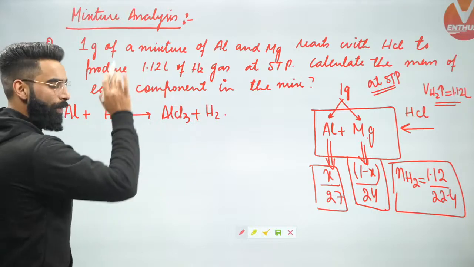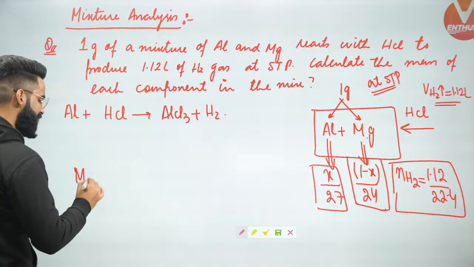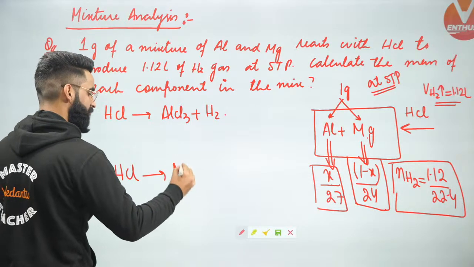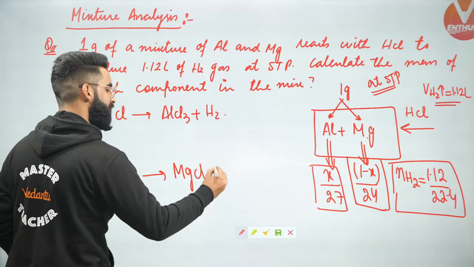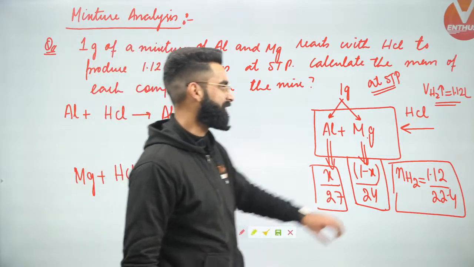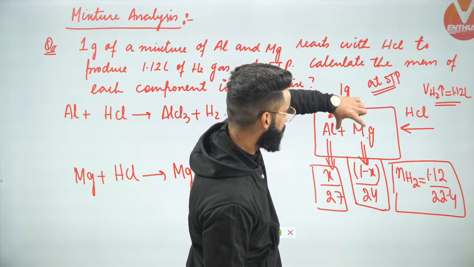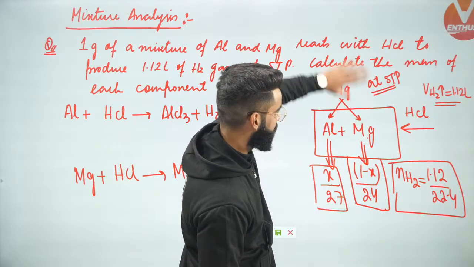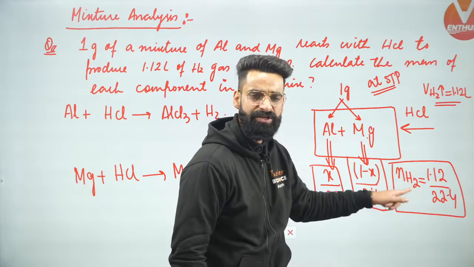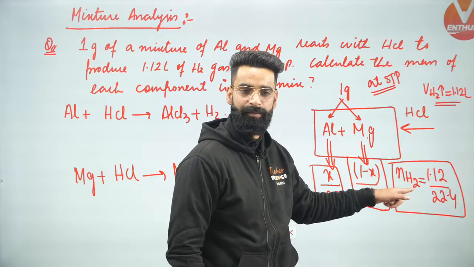At the same time, when some amount of HCl reacts with magnesium, what is going to happen? I'll write magnesium plus HCl. It will lead to the formation of MgCl2, and from here you'll again get H2 gas liberated. Now, what is happening basically when HCl is allowed to react with aluminium and magnesium? H2 gas is getting liberated. How much H2 gas is getting liberated? 1.12 liters. These many moles of H2 gas are getting liberated right here.